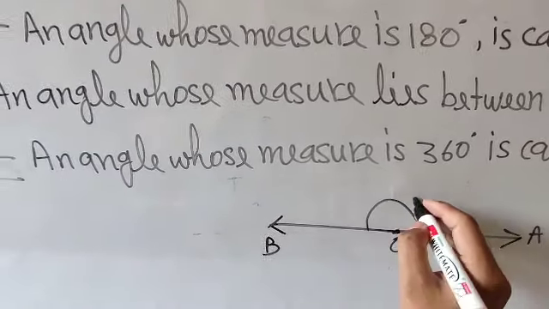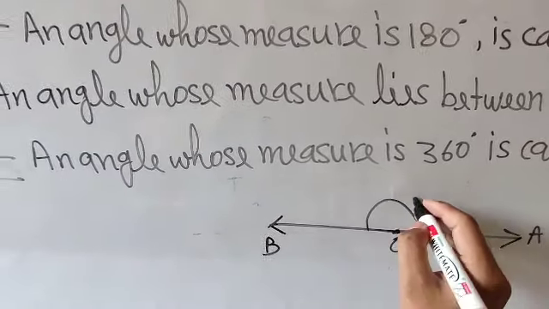So if you get a straight line, then a 180 degree angle is formed, and that is called the straight angle. It is formed on a straight line, that's why its name is straight angle. So the measure of a straight angle is 180 degrees.